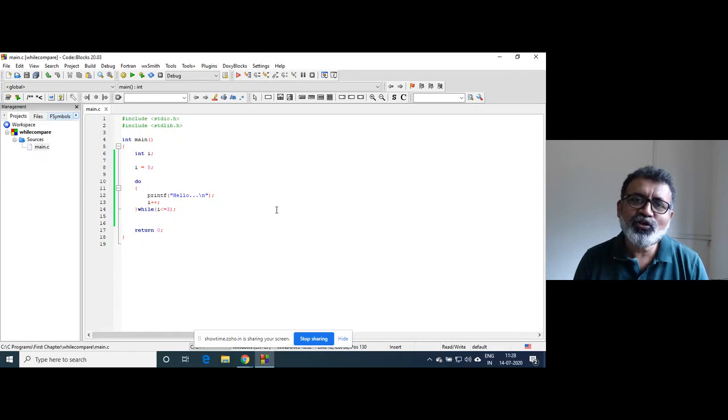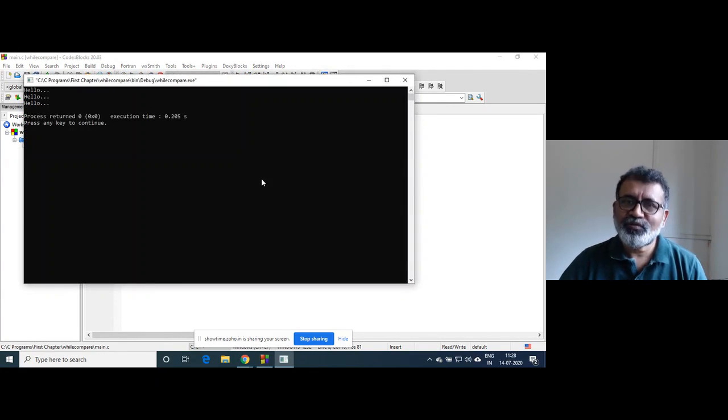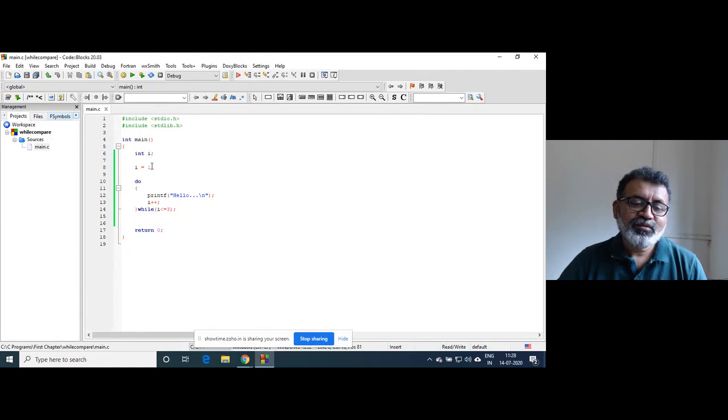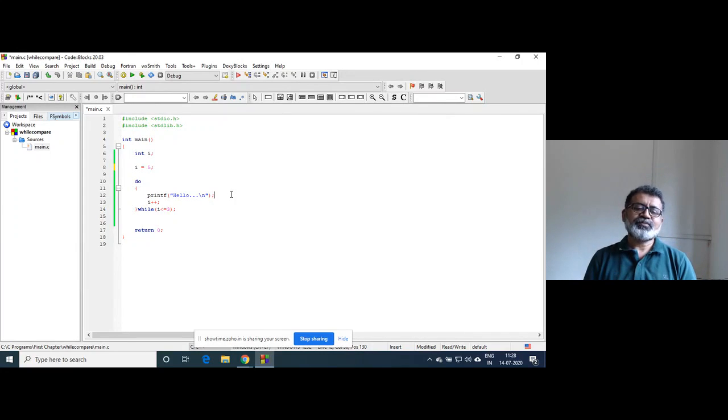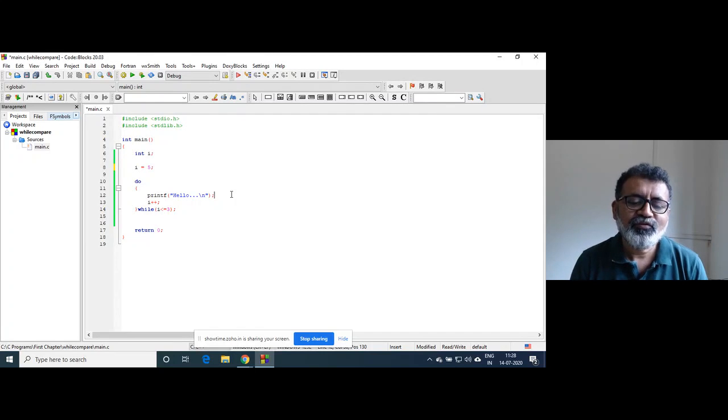If i is initialized to one, then it is going to be executed three times. There is no problem at all, right? But sometimes I will show that in your program, where to use this do while loop and like that.